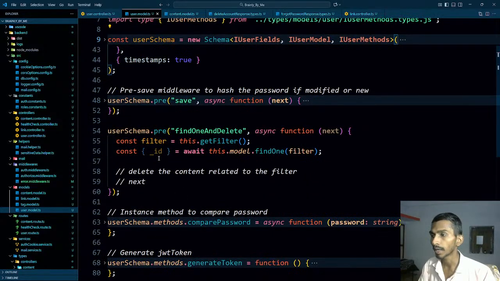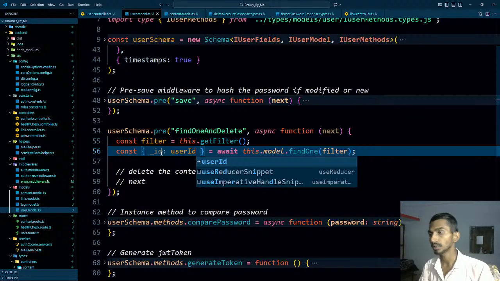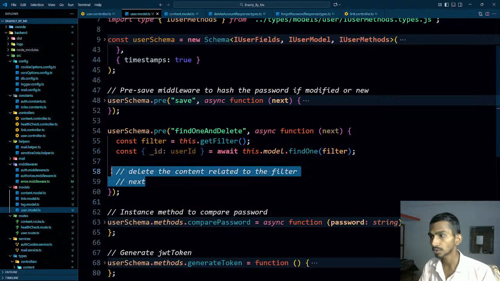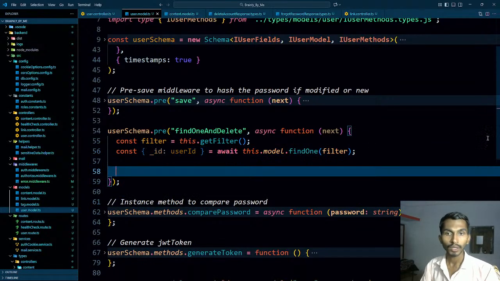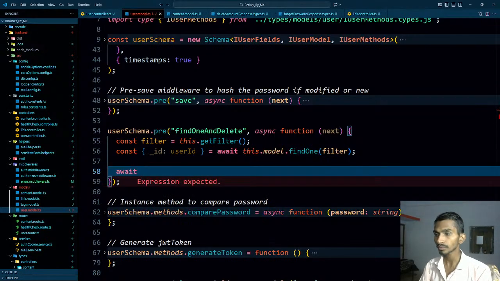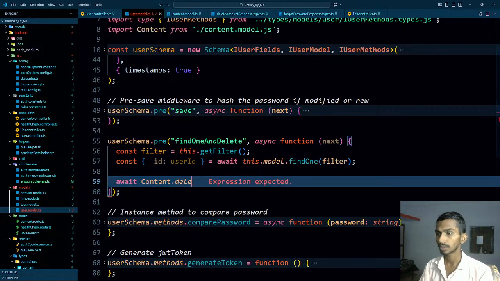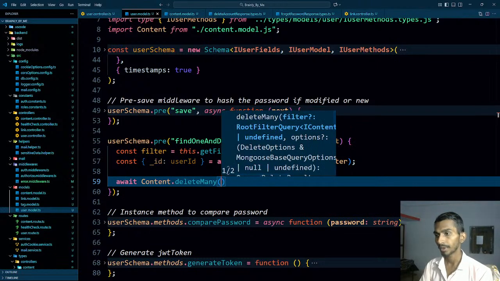So I can do this. I got the ID, I will name it user ID. Once I've got the user ID, I will be deleting all the contents, so it would be await content dot delete many. Once they are deleted, I don't really need to do anything.